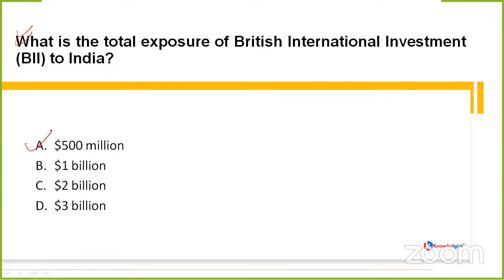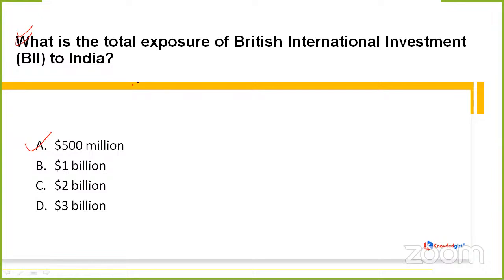The options are $500 million, $1 billion, $2 billion, or is it $3 billion? Would be waiting for your answers now. See, this BII has provided a few investments certainly in India. So here we have to answer what is the total, the exact amount of its exposure, of its investment.